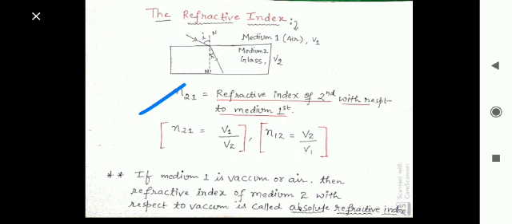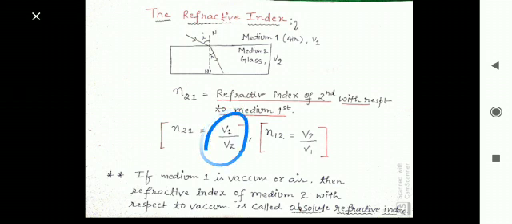Now see, what is the meaning of n21? If 2 comes first and after 2, 1 is written, it means that it is the refractive index of second medium with respect to first medium. Again I am repeating, if 2 is placed first and after 2 I write 1, it means that it is the refractive index of second medium with respect to first medium when the ray of light is coming from 1 to 2. So how can we find this n21? It is the ratio of speed of light in air to the speed of light in glass. It is v1 upon v2.